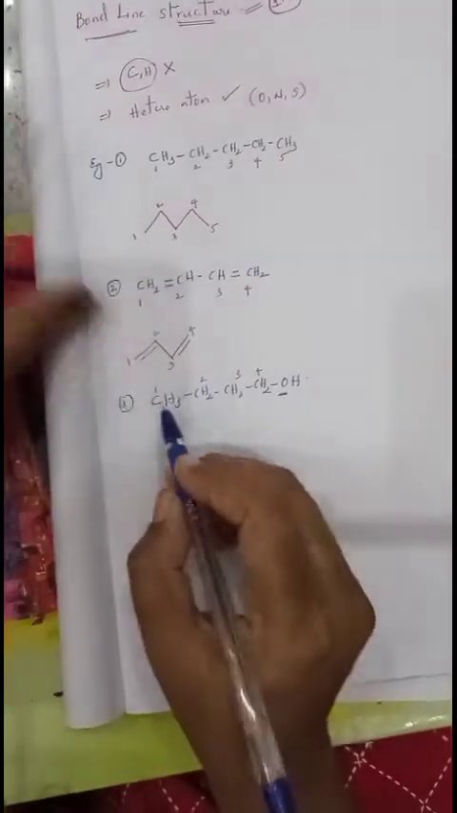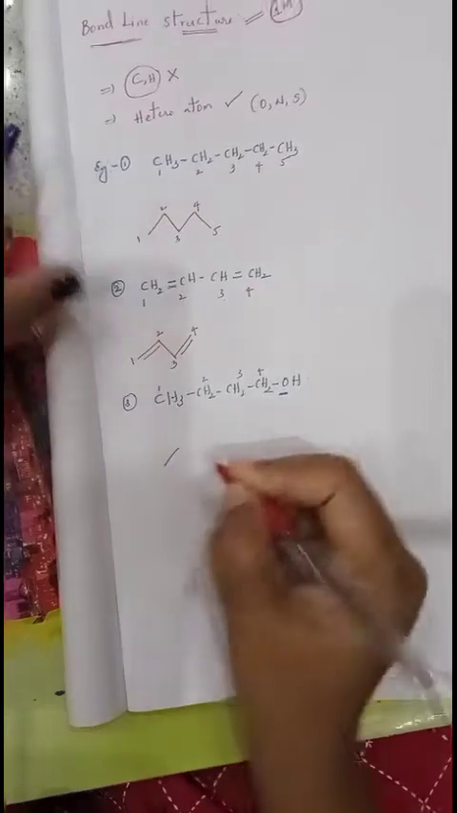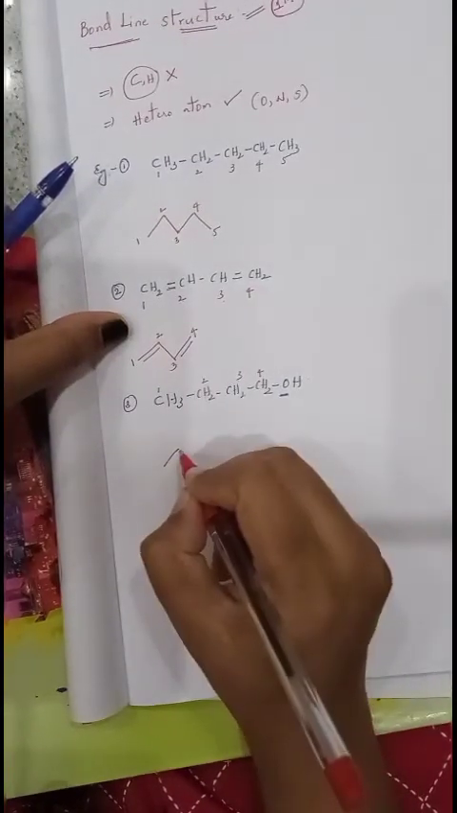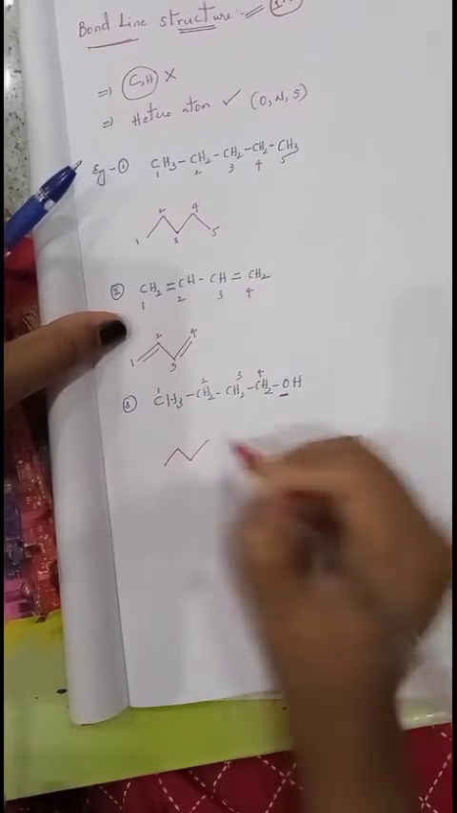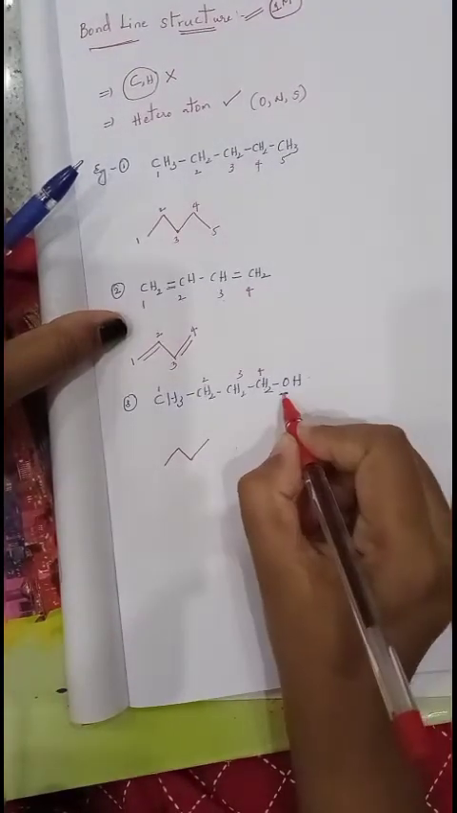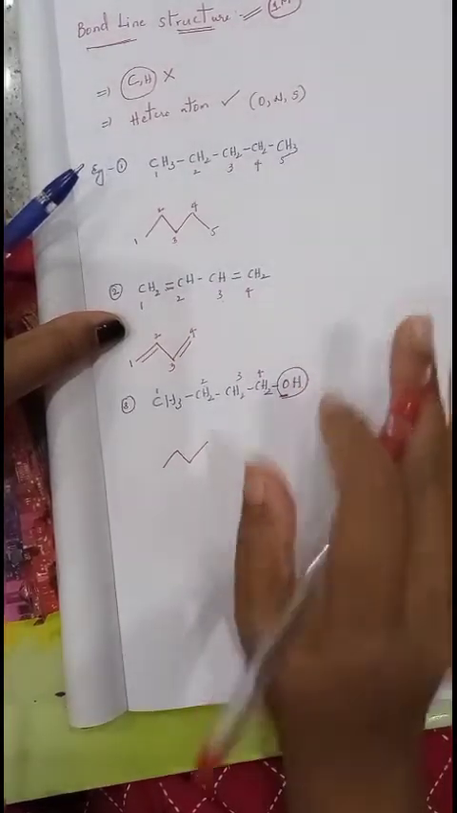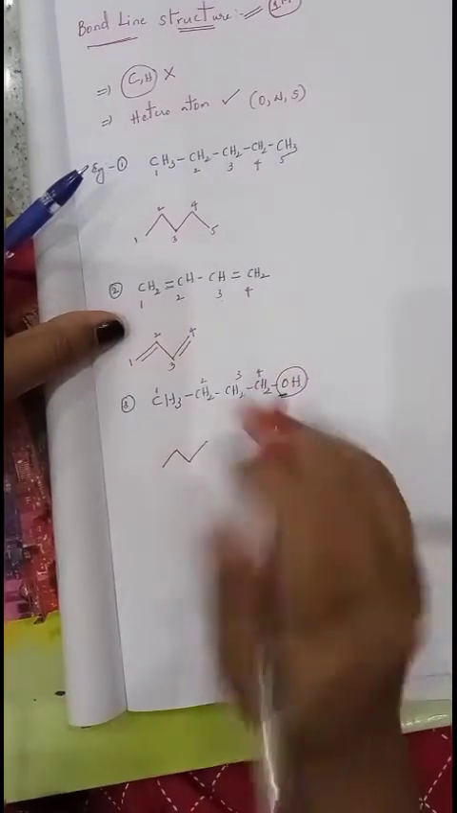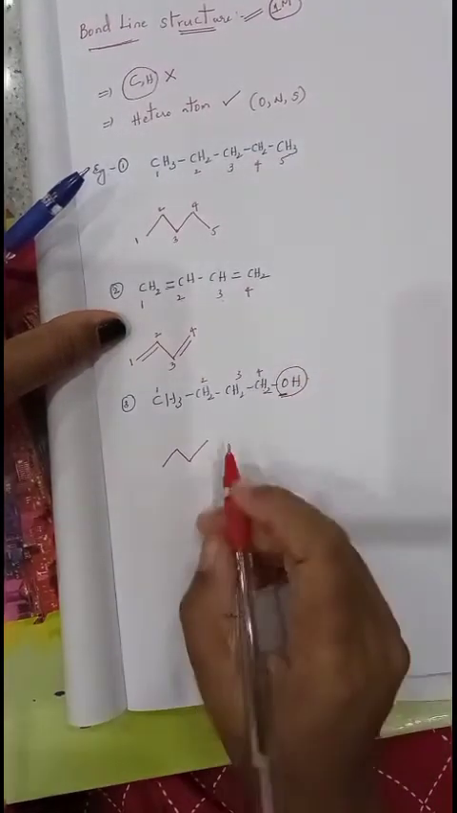Between carbon and carbon, which bond is present? Single bond, represent it with a single line. Between the second and third carbon, single bond with a single line. Between the third and fourth carbon, single line. Now there is a heteroatom. If a hydrogen is present on a heteroatom, then this hydrogen must be represented. If hydrogen is present on carbon, there is no need to represent it. If hydrogen is present on any heteroatom, we want to represent it.